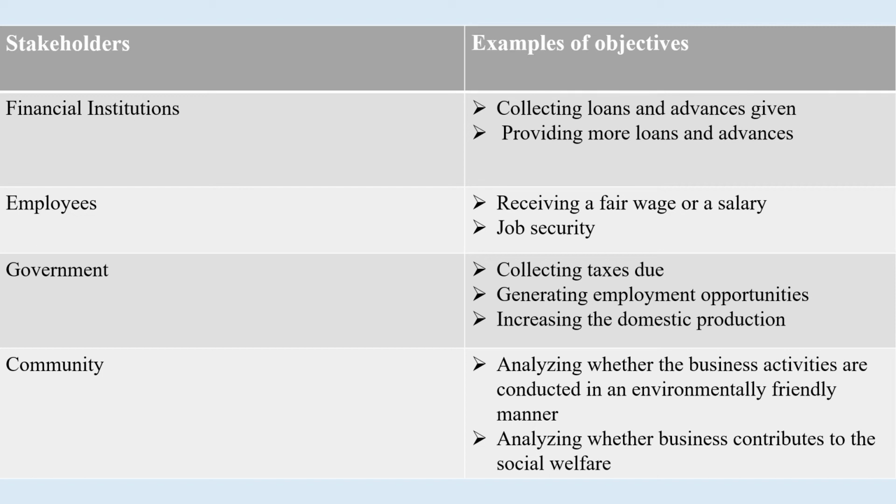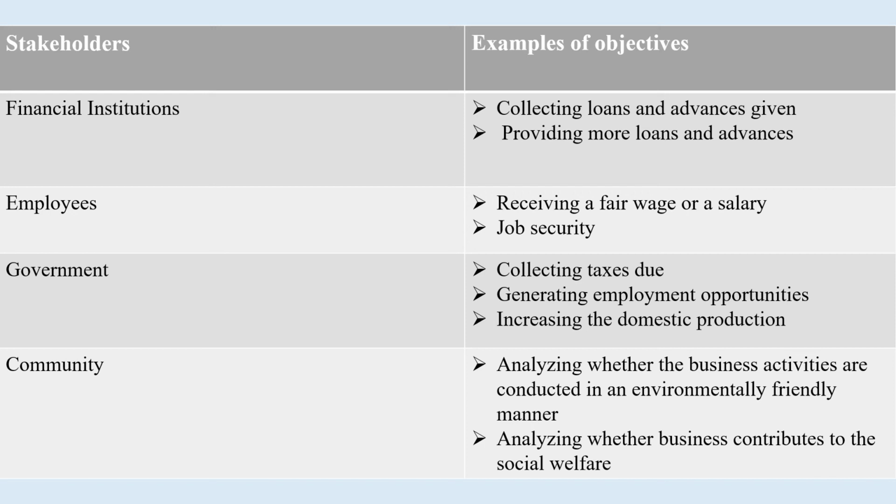So government is collecting taxes based on the income of a company. So that will be one objective of government. Generating employment opportunities. So they are objective towards generating employment opportunities. And then increasing the domestic production. So they are looking at a business to increase the domestic production.